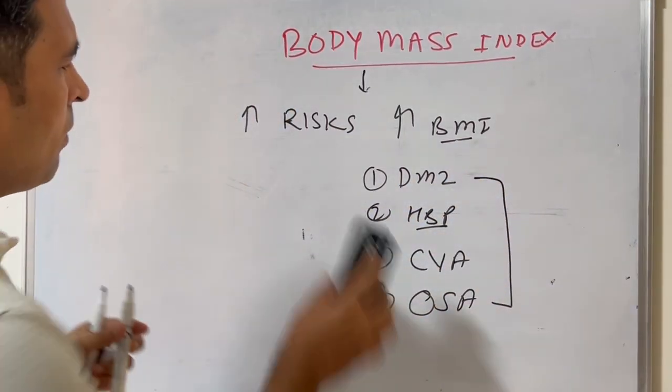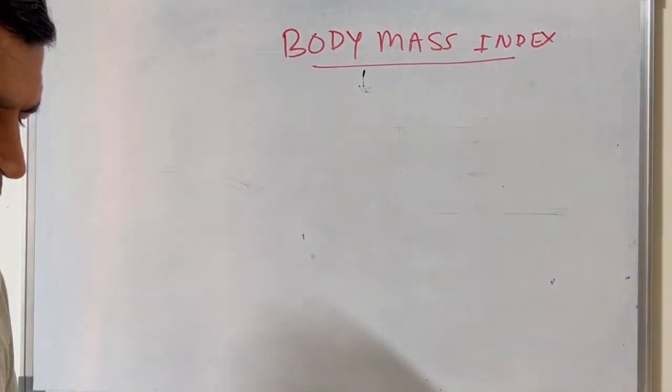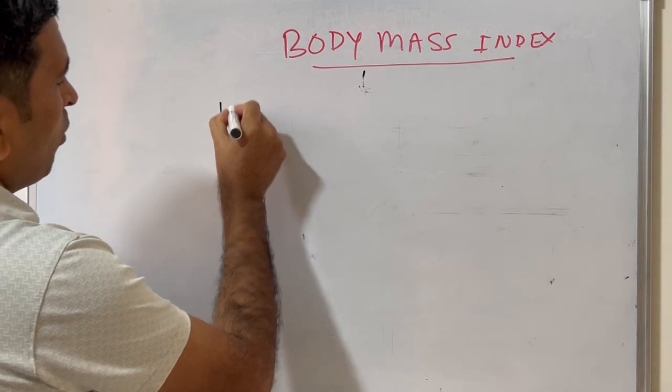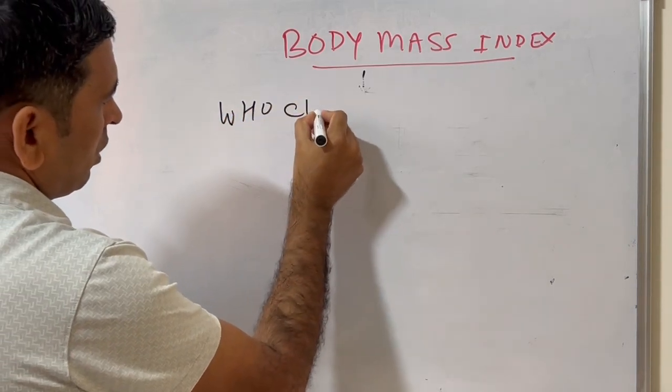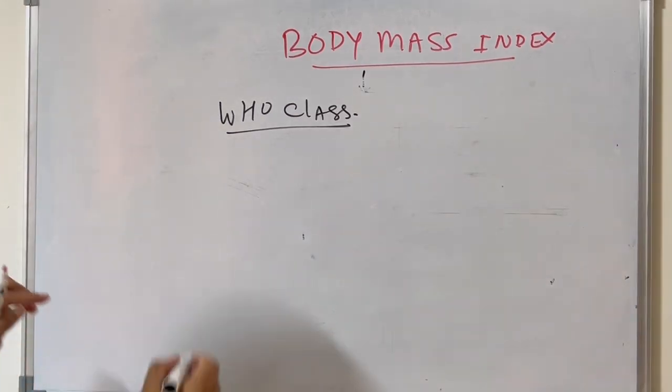Now, what is the WHO classification of BMI?